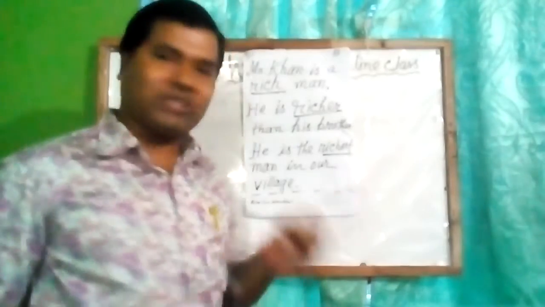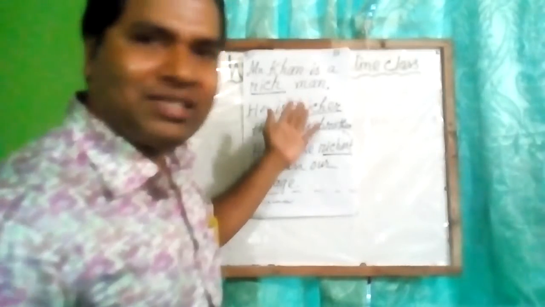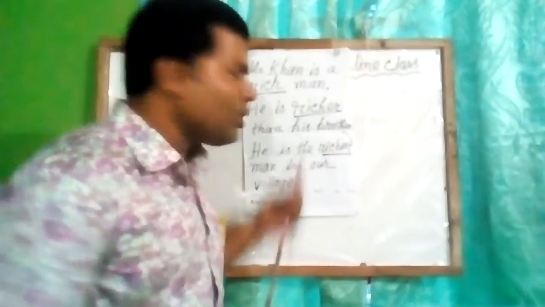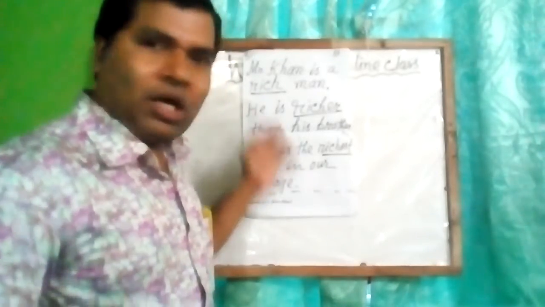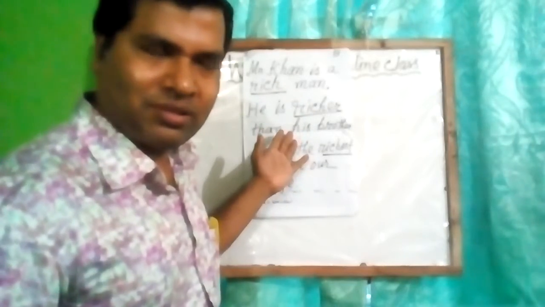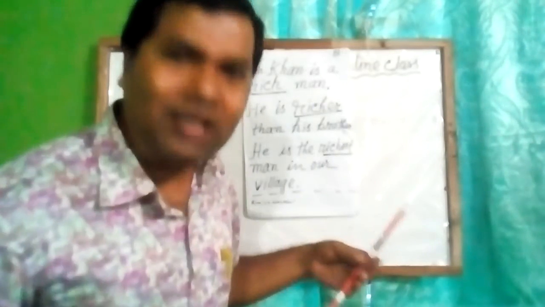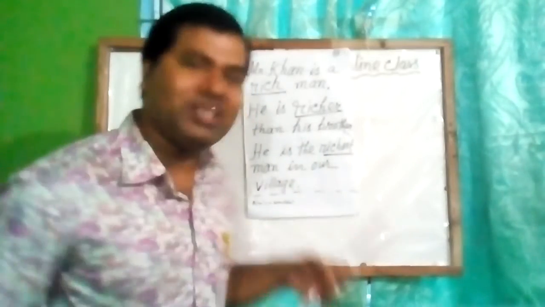From this text we know the underlined words are adjectives, but here their forms are not the same. First one is rich, second one richer, and third one richest.